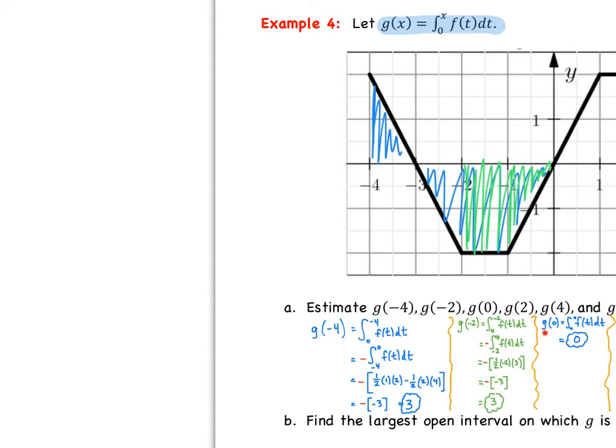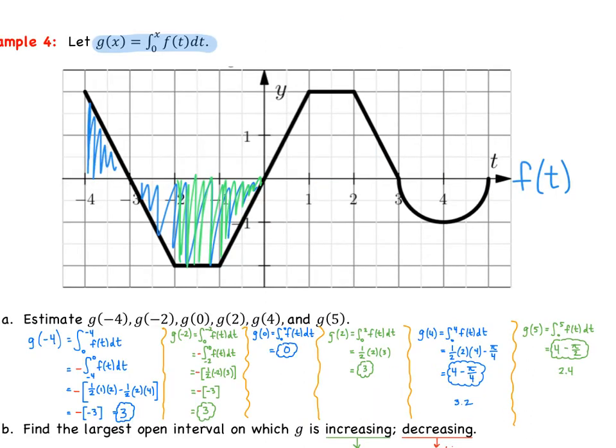Then we have to find g of 0. So this is like saying the integral from 0 to 0. Remember when we first started talking about integrals, we know right away that the integral from 0 to 0 is simply 0. So what I want you to do is find the rest. I want you to find what g of 2 is, g of 4, and g of 5. Find that, come back, and let's check.